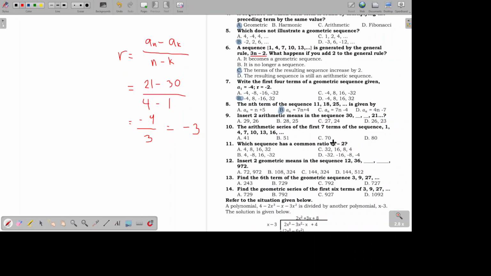So, we just keep subtracting 3. So, 30 minus 3 is 27. And 27 minus 3 is 24. So, what we should insert in between are 27 and 24, which is letter C.